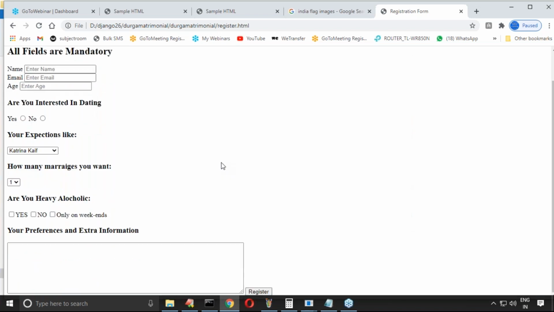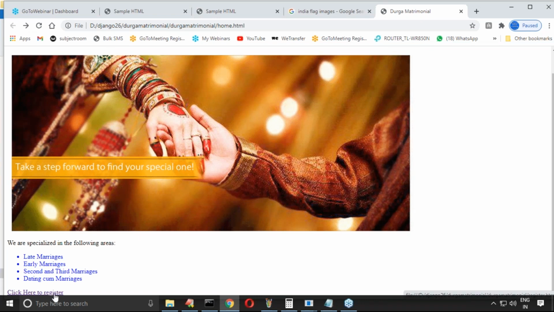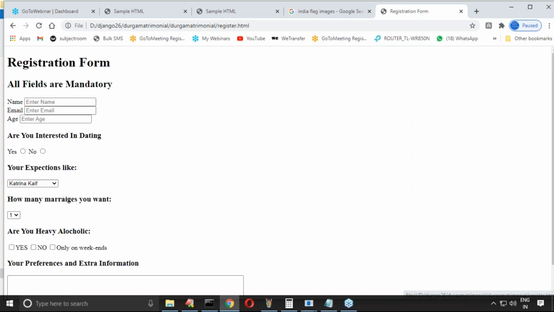Now the form is coming. Have you observed? Something like a small web application you can see. If I click here to register, automatically the next page is coming. Up to this we talked only about one page, but now the next page will come. Registration form. All fields are mandatory. Enter name: Durga. Enter email.